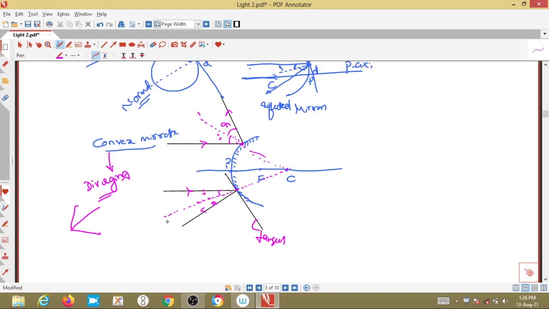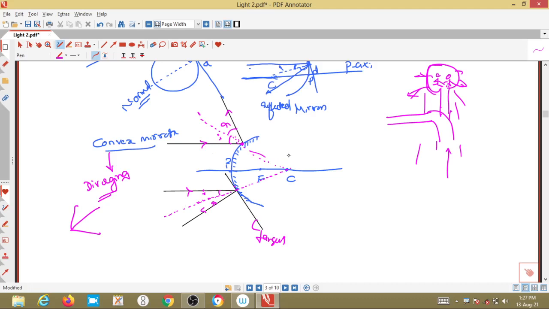Even so, in a convex mirror, as I told, suppose we are driving on a curved road, at a corner there will be a convex mirror placed. While coming we will get the images, it covers maximum picture and we get the image in this. But the rays falling on this surface are diverging, going back, even though the image is forming in this.